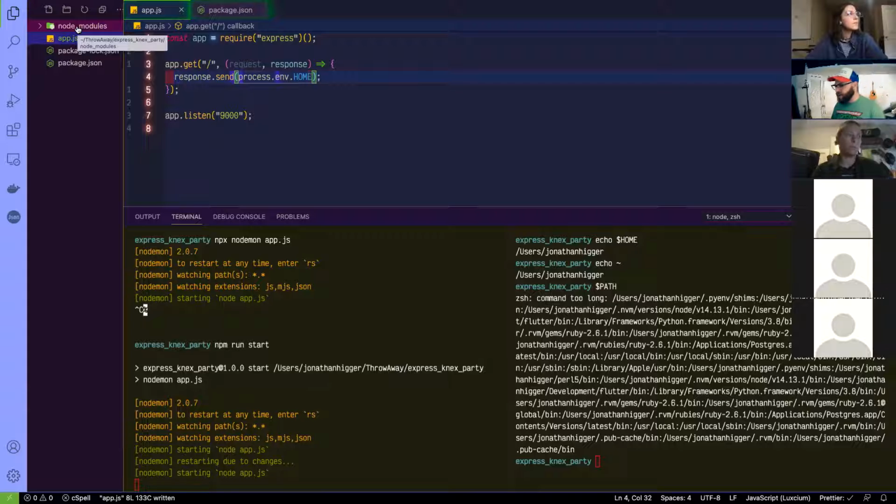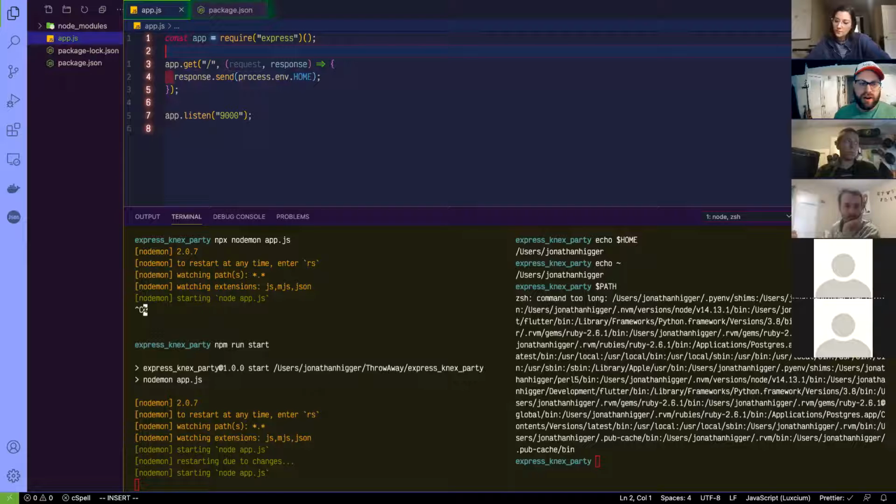But there's actually a plus side to this, which is that let's say I have a super secret API key, right? So I'm gonna make one now. Const super secret API key is going to equal 1, 2, 3, don't pick me.